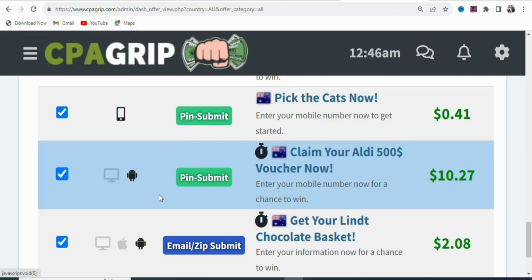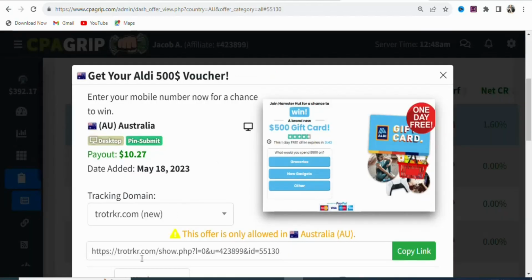So now what we have to do is get our affiliate link so that we can promote an offer like this to get many people in Australia to enter their mobile numbers so that we can be paid $10.27. So just click on the offer so that you can get your affiliate link. Once you click on the offer, you can see this is your affiliate link. You can see the warning. This offer is only allowed in Australia. You can see it right here.